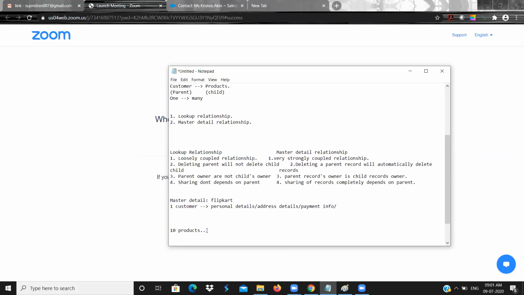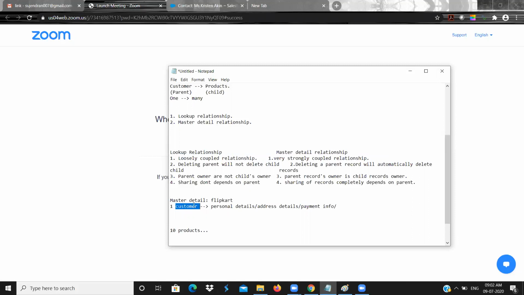For example, if they delete one customer record which they don't want, the 10 product details will still be in the product table but without any proper details, and that will be very confusing. Because they will have many products listed in the product table.